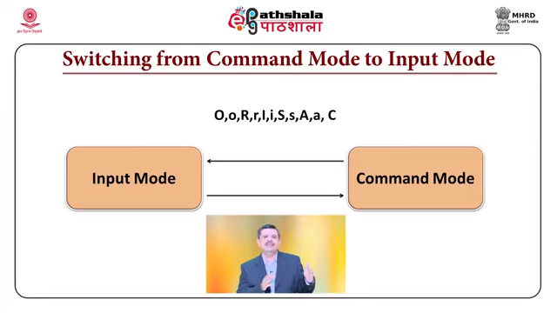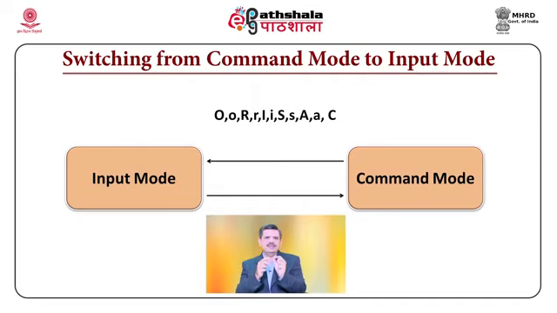Now, why do we need so many characters? Why not a single character? Suppose the cursor is at a particular location and you want to type above that location, or below it. Then small o will open a new line at the bottom, and capital O will open a new line at the top of that position.